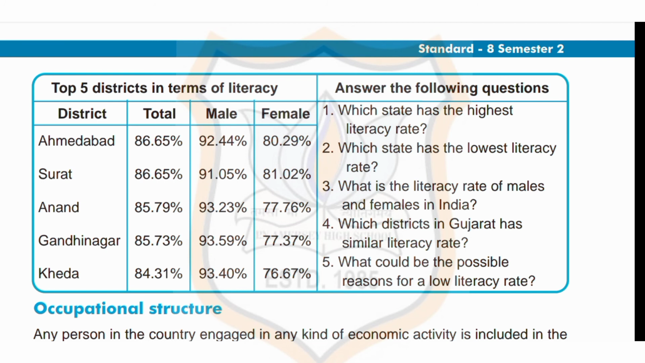So, student, you can go through both these charts and you have to answer the following questions like: which state has the highest literacy rate? Second, which state has the lowest literacy rate? Third one, what is the literacy rate of males and females in India? Which district in Gujarat has similar literacy rate? What could be the possible reasons for a low literacy rate? So you have to find out the answer from these given charts in your textbook.